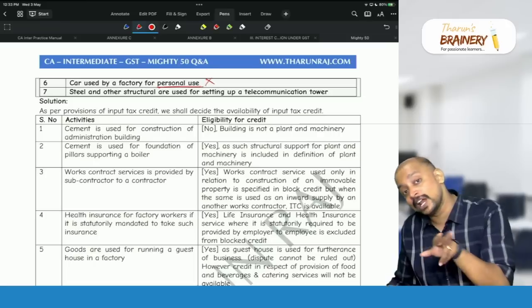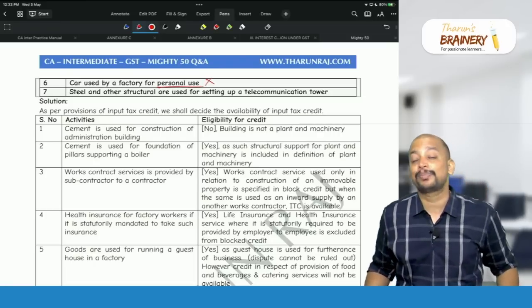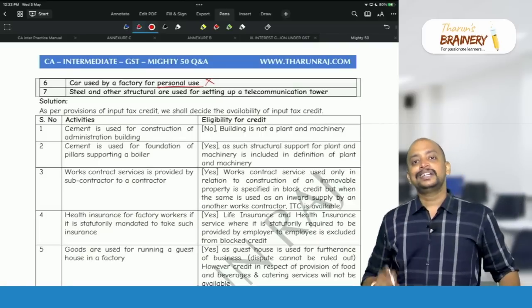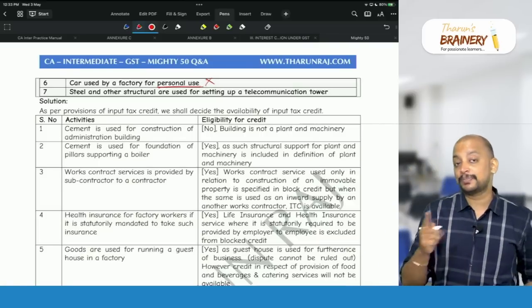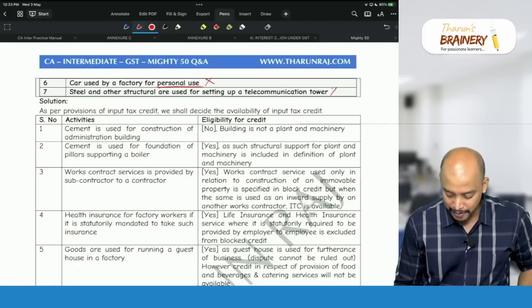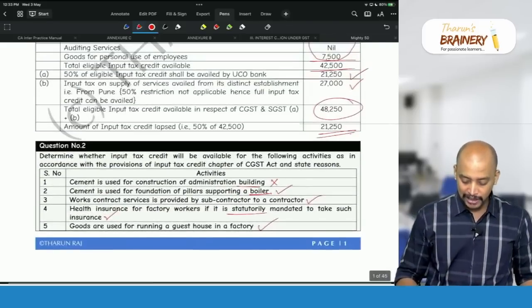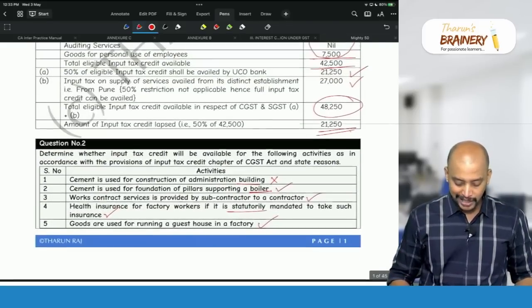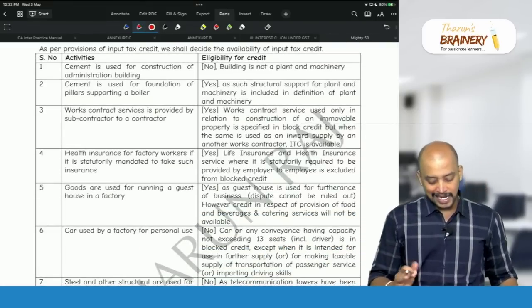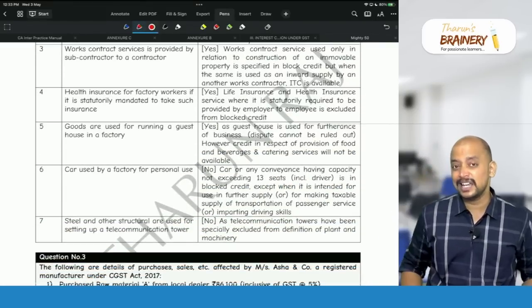But plant and machinery excludes telecommunication towers and pipelines laid outside the factory gate. So even though it looks like plant and machinery, since plant and machinery excludes telecommunication towers, ITC is not available with respect to that. So here in total, only in cases 2, 3, 4 and 5, it is yes, ITC available. In all other cases, ITC is not available.